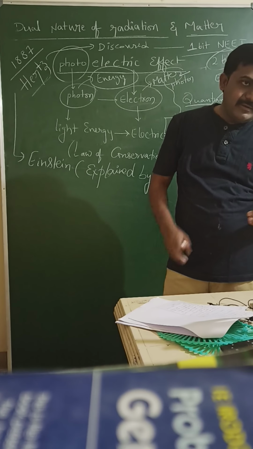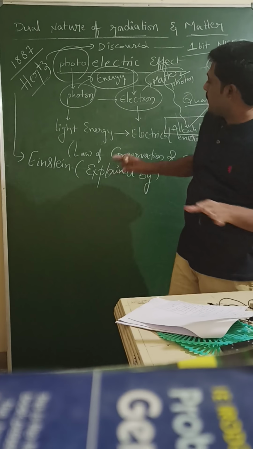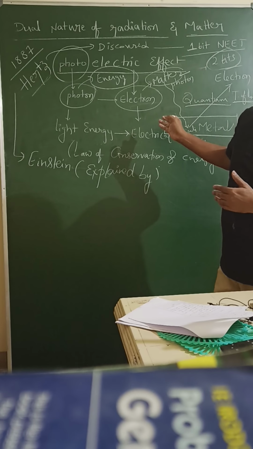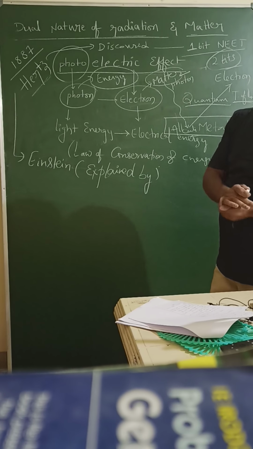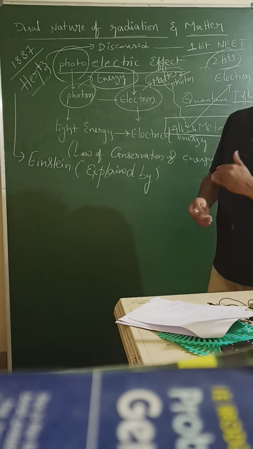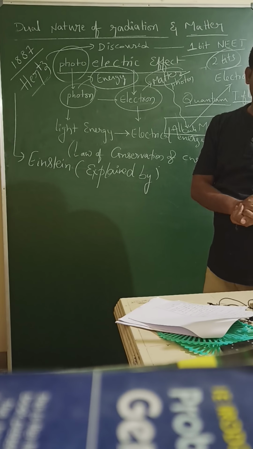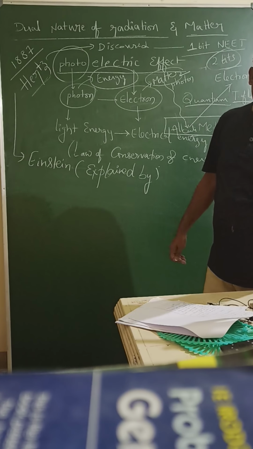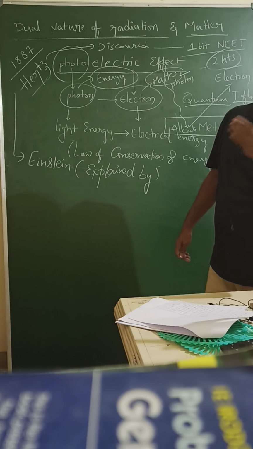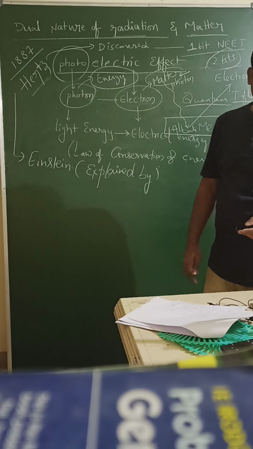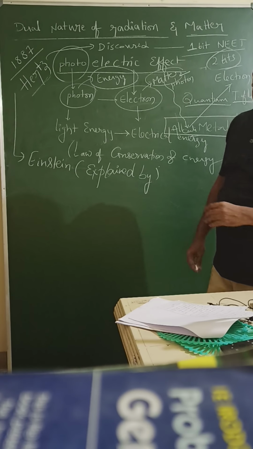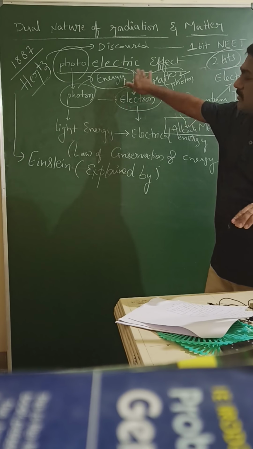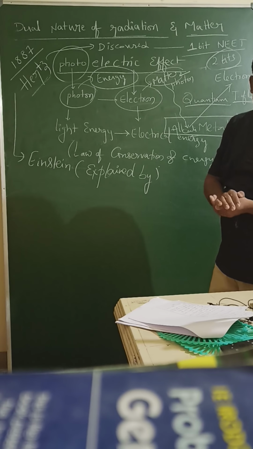Yes, I will give a detailed explanation in the next class: at that frequency, that energy, how much wavelength is required. We know that below threshold frequency there is no photoelectric effect. Similarly, below threshold energy also there is none. We will discuss all these points in the next class, with how Einstein explained the photoelectric effect.